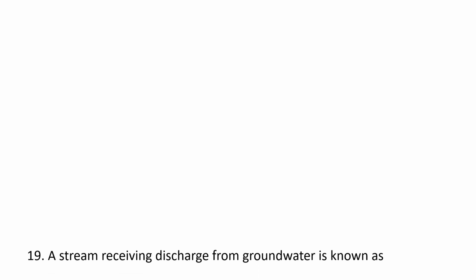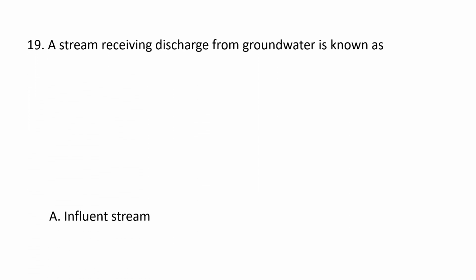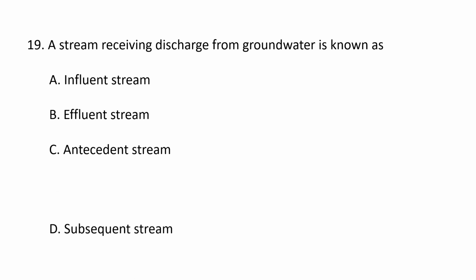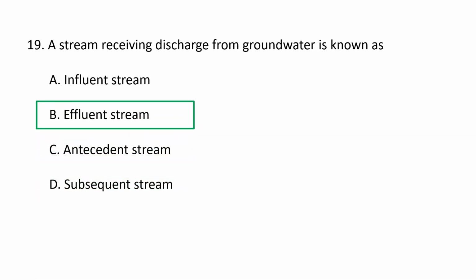Next question. A stream receiving discharge from groundwater is known as: A. Influent stream, B. Effluent stream, C. Antecedent stream, D. Subsequent stream. A stream which receives discharge from the groundwater is known as an effluent stream. An effluent stream is a stream into which water is discharged from the groundwater reservoir. Sometimes it is also called a gaining stream, whereas influent means it is a losing stream.